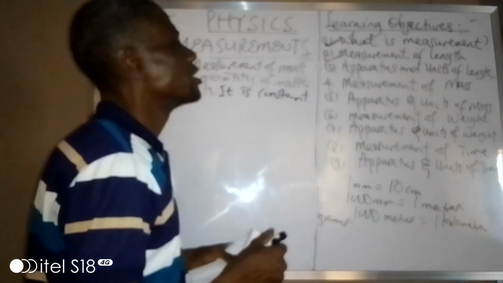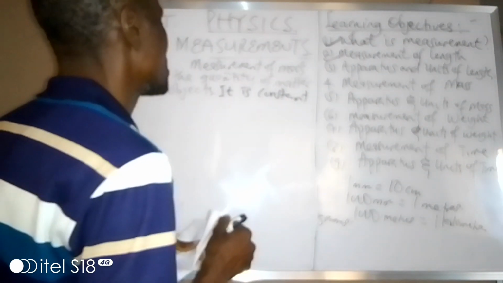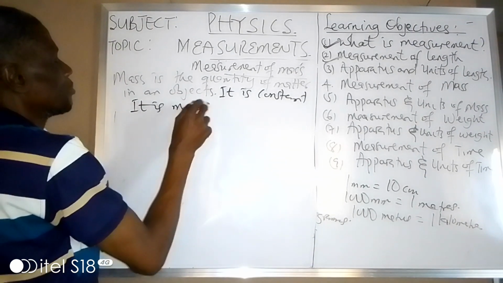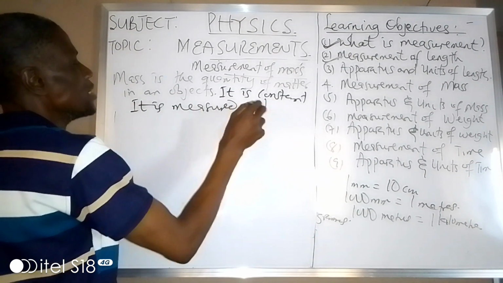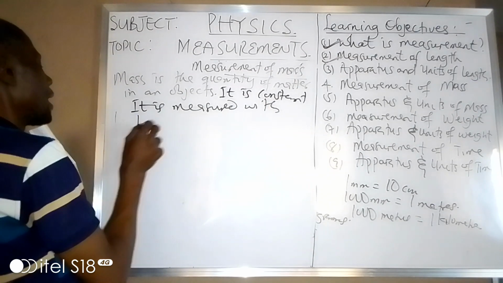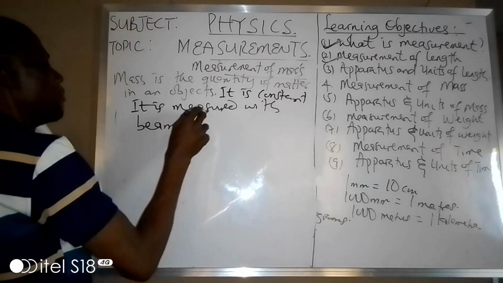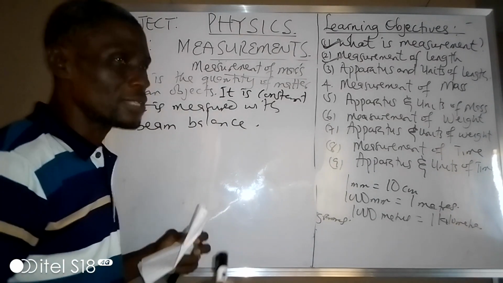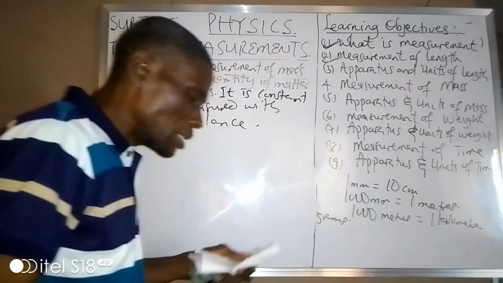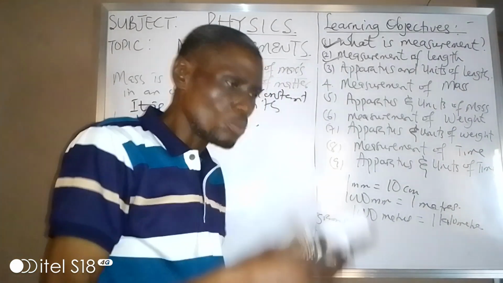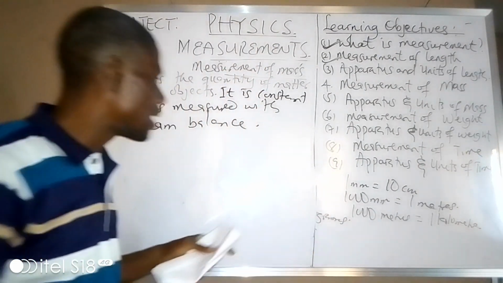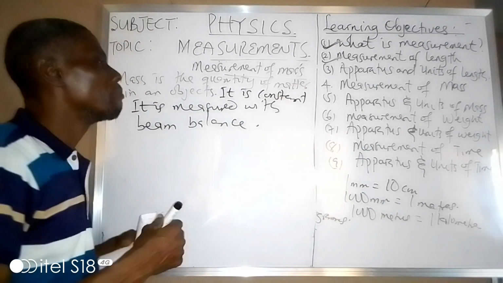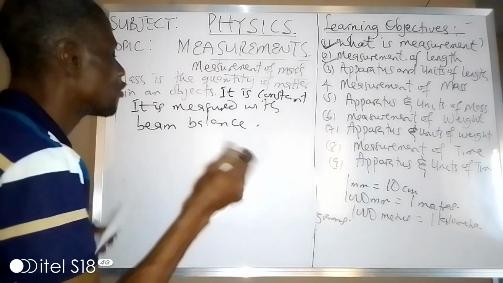Okay, so what are the apparatus for measuring mass? Mass is measured with a beam balance. Beam balance is one of the instruments for measuring mass. You can measure my mass, you can measure the mass of so many things. You can measure the mass with what? Beam balance. So what is the instrument for measuring mass? You said it.